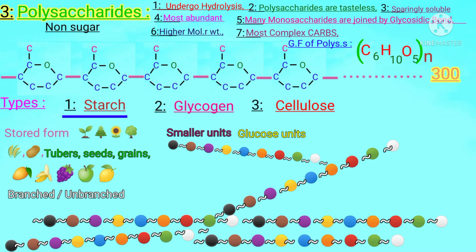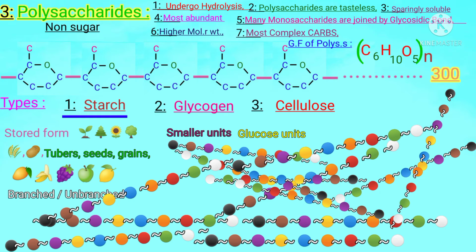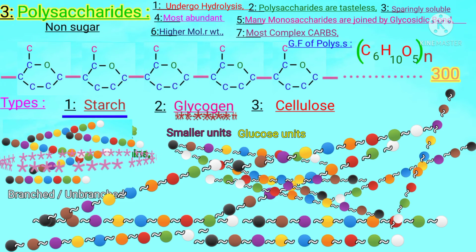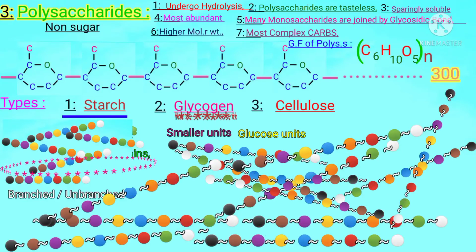The next branch also has another branch, and so on. So too many, complex branches are present in glycogen, but simple branches like this are present in a form of starch, amylopectin. This is a notable point. In this way, polysaccharides are formed and every ring represents a monosaccharide.